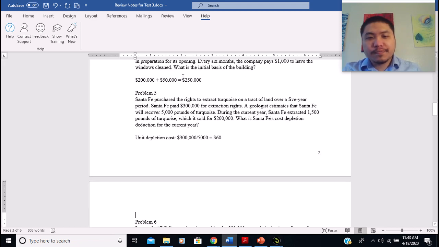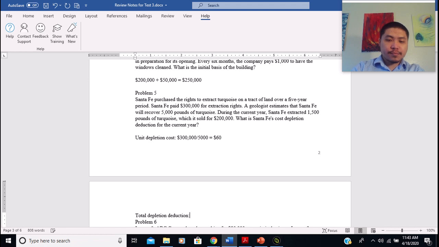And then we know that in the current year, the company extracted 1,500 pounds. Right. So now we can see the total depletion deduction is going to be $60 per pound times 1,500 pounds, which will be $90,000.